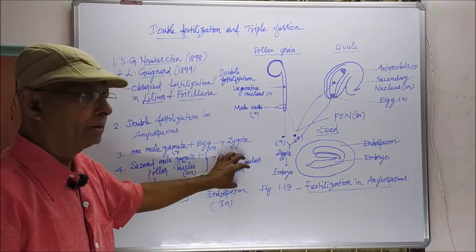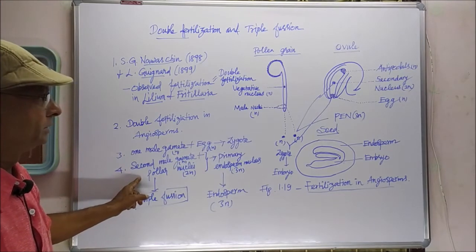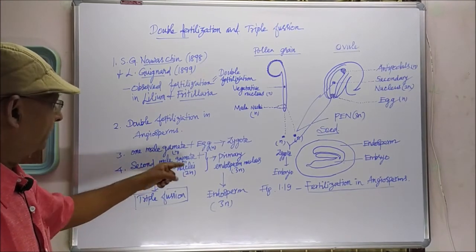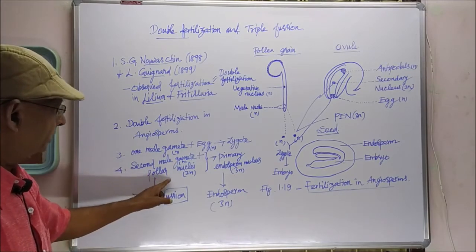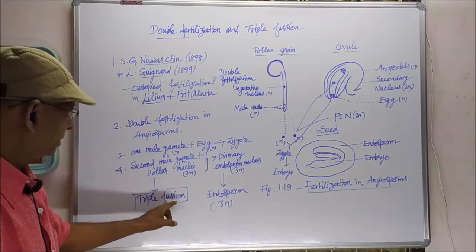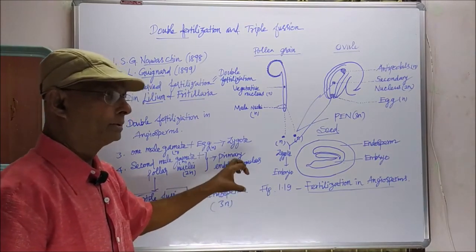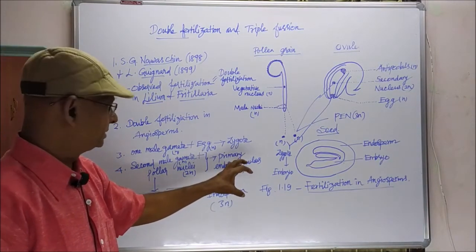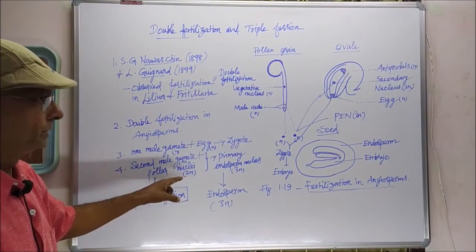This is the product of triple fusion. In this second fertilization, there is a union of three nuclei: one male nucleus and two polar nuclei. So collectively it is 3n, three sets of chromosomes. This type of union is called triple fusion.